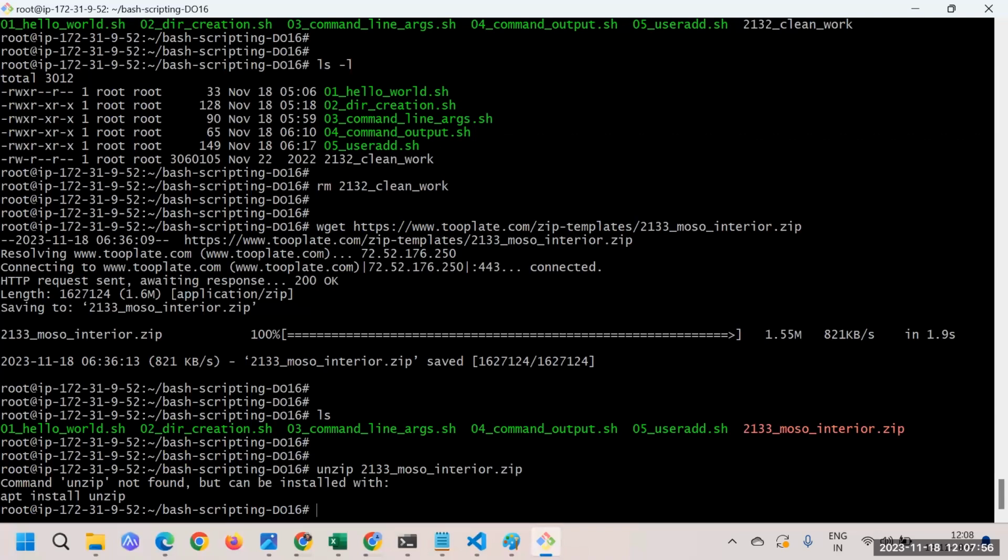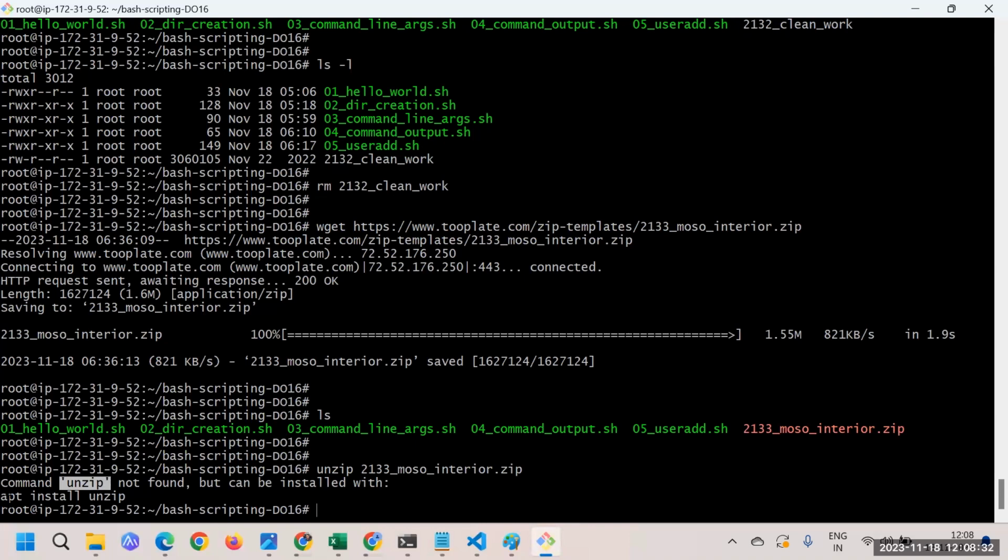I hope you have understood that even after downloading with the wget command, it does not guarantee that you can start using it directly. You require one more tool, the unzip tool. And then you have to write the script in such a way that whenever you are making it on any other operating system or anywhere, it's supposed to do all the stuff without any error. I just wanted to give you that realization that unzip is not installed on this particular machine, so we need to install it.